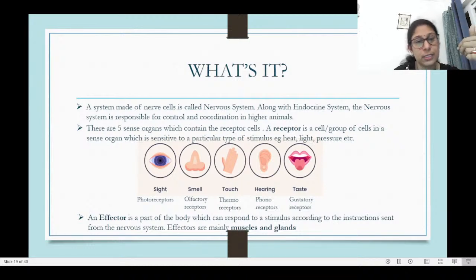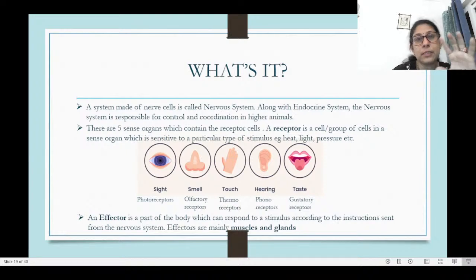These 5 sense organs, as we know, eyes, nose, skin, ears, tongue, they have what is known as the receptor cells. So before going further into the chapter, let's get a few terminologies clear. These 5 sense organs have special cells which are known as receptor cells.